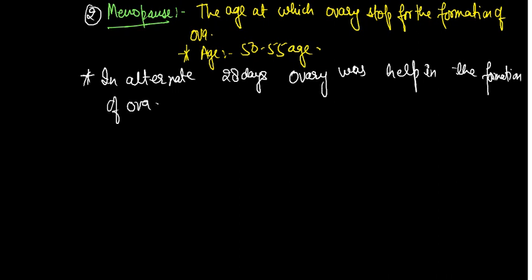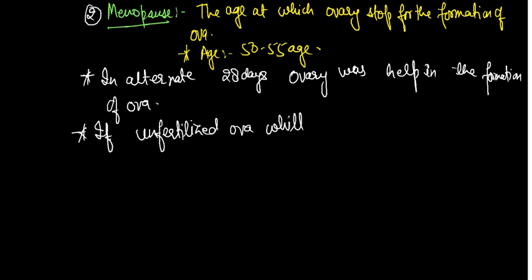If the ova is unfertilized, it will be released from the vagina.